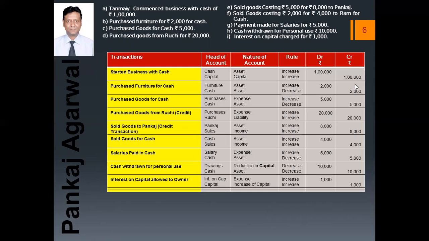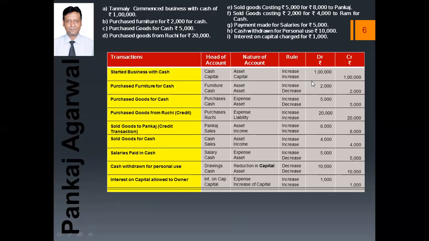Now, let us take an example. As I told you in the previous class, this is the format where we follow the rules of debit and credit in the modern approach. Say the transaction is: Tanmay commenced business with cash of rupees 1 lakh. Then cash and capital: started business with cash, cash is an asset, and an asset is increasing; capital is also increasing.